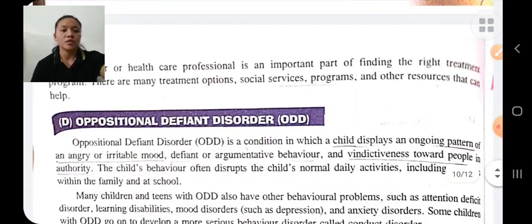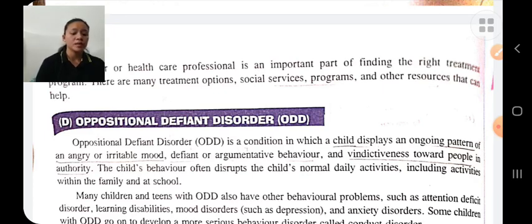Next is oppositional defiant disorder. Oppositional defiant disorder is mainly seen in children. In this, the child displays an ongoing pattern of angry, irritable mood and argumentative behaviors, etc. The child's behaviors often disturb the child's normal life.